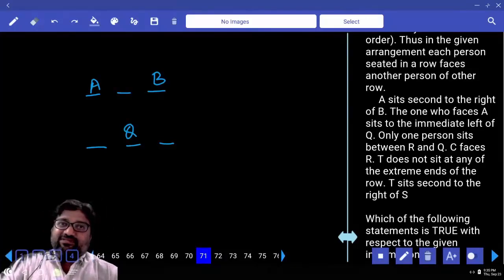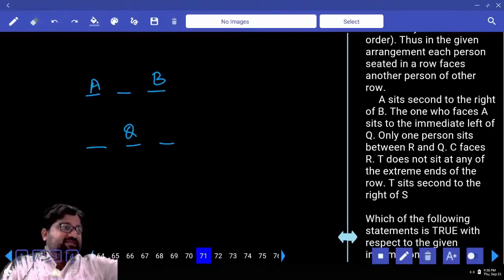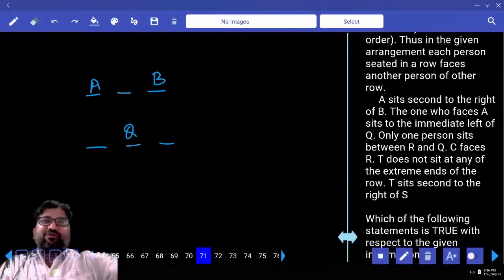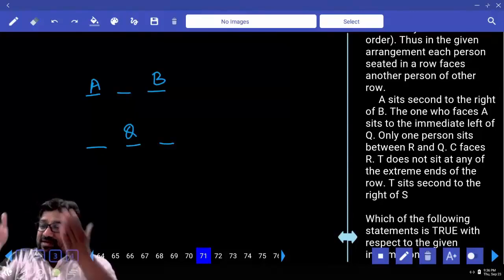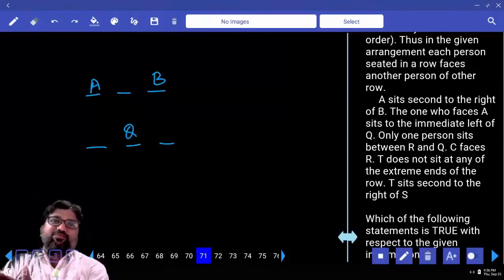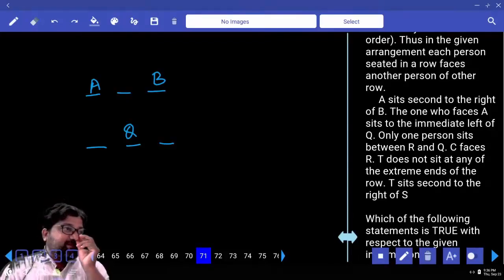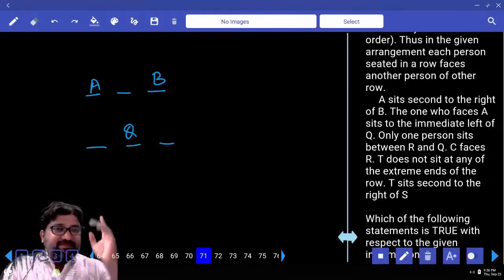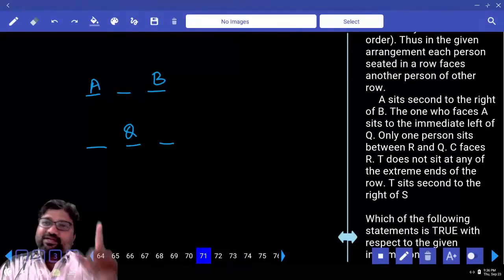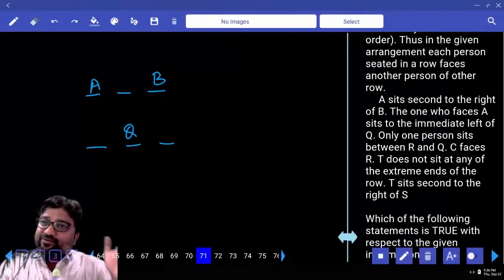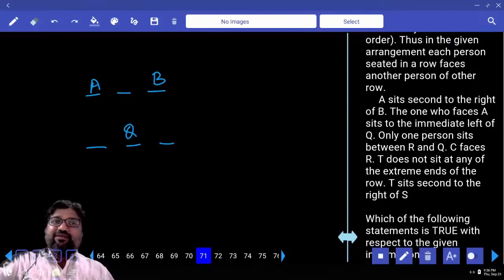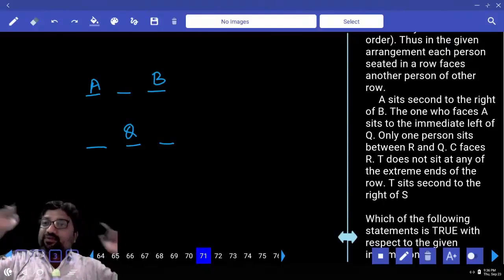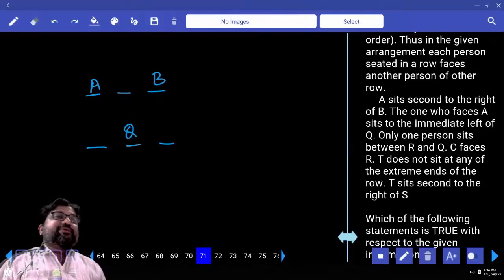Yes, it is obvious that the examiner will give a question where we will have 2 possibilities. 100% guarantee. Don't expect a question to be solved in only one single case as far as seating arrangement is concerned. But a question with size of this, very small question, what I suggest is don't go for 2 cases. Simply try with 1 case. If your luck is good, you'll get an answer on this part. And then even if you don't get the answer, we will take another 5 to 6 seconds because already we have read those sentences and these sentences will be in our mind. You will place them easily.